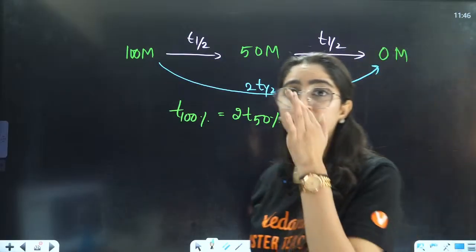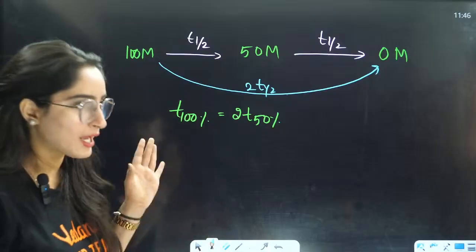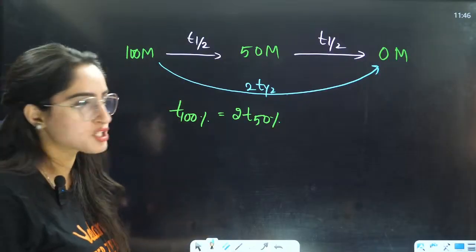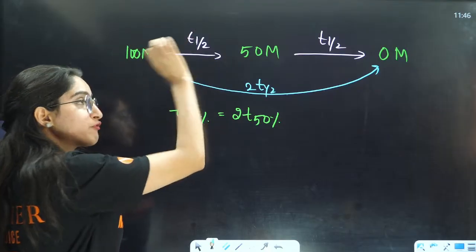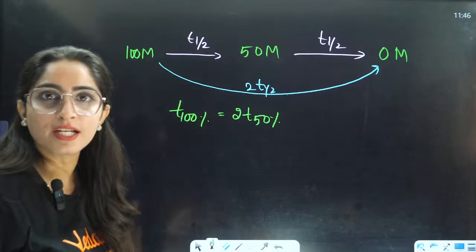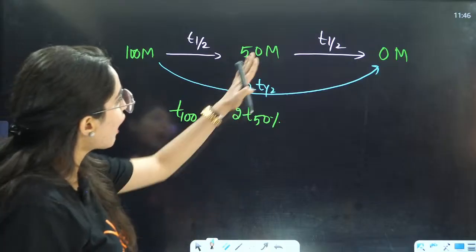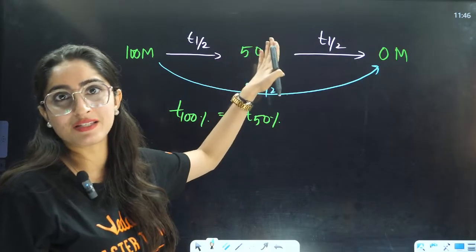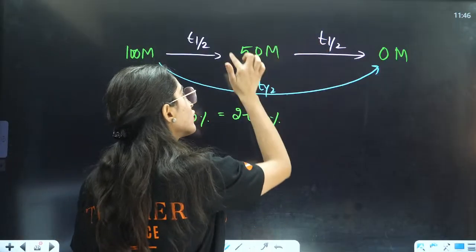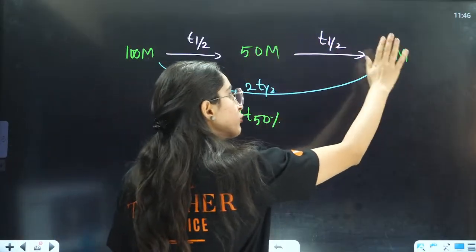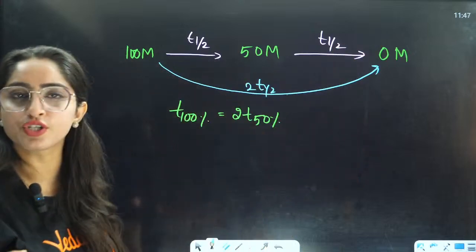This is not applicable for first order reaction. What I am saying is that in a zero order reaction, if you apply T half, when 50% of the concentration is consumed, and then with the remaining 50% you again give it T half time, then the rest of the 50% will be consumed and you will have zero concentration in the end.